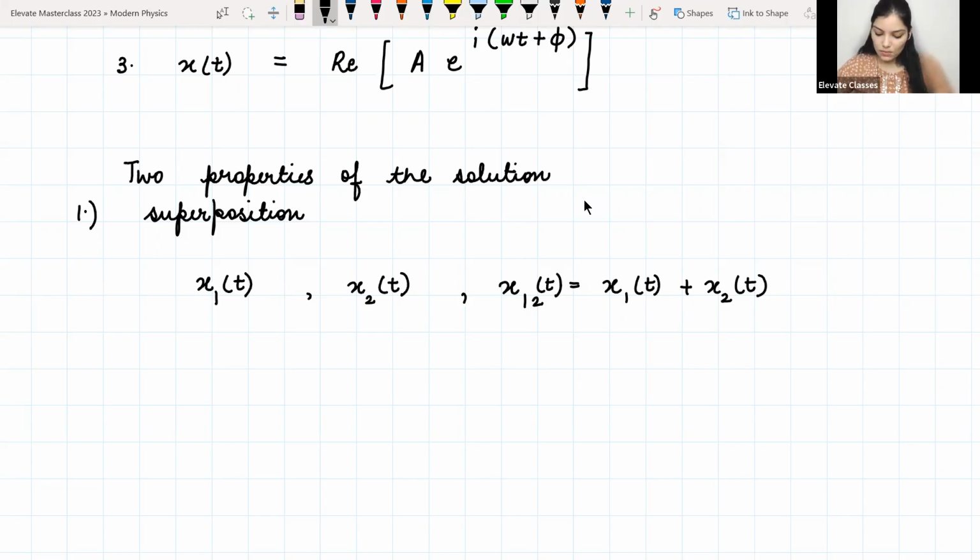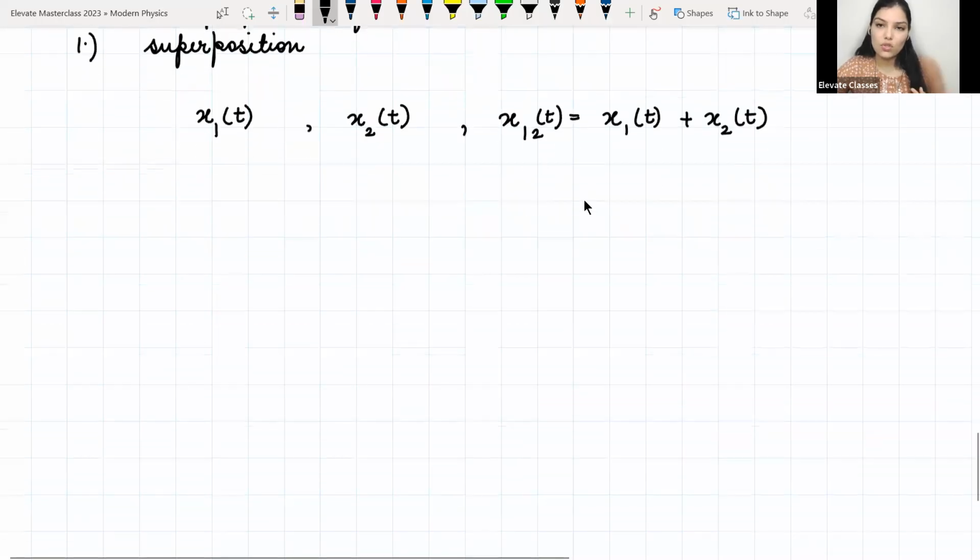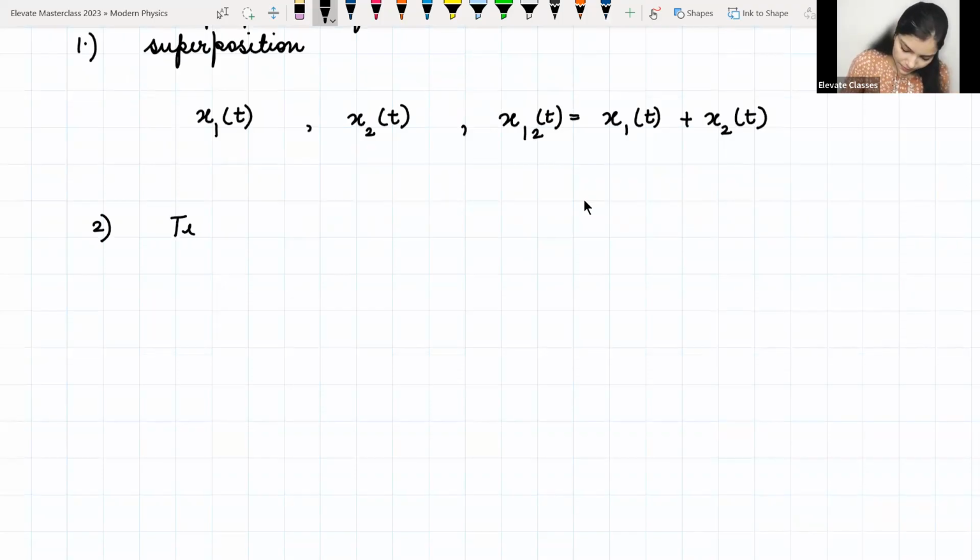So then, the one property of the solution is that superposition. So if x1(t) is some solution which satisfies the equation and x2(t) also satisfies, so if you will take the sum of these two solutions, they will also satisfy. So the second property is the time translation.